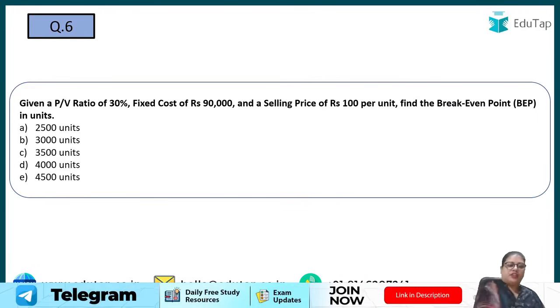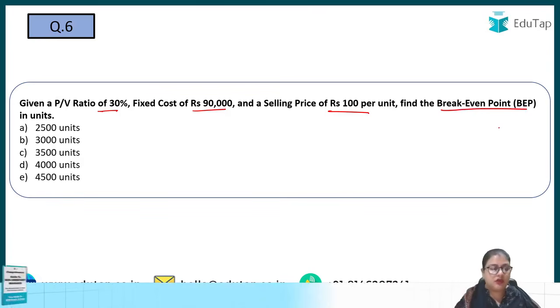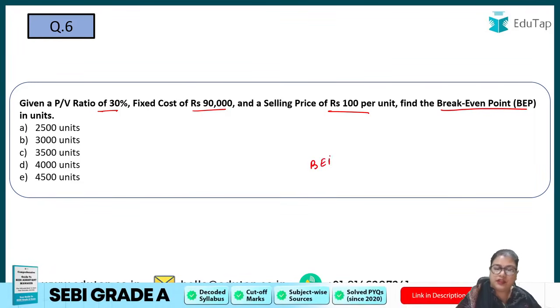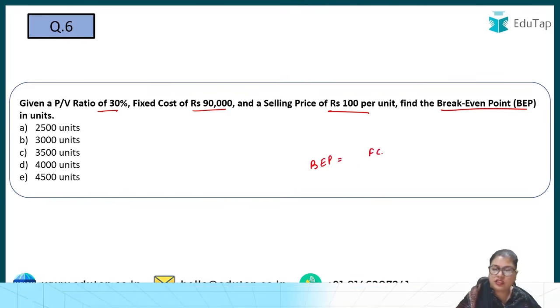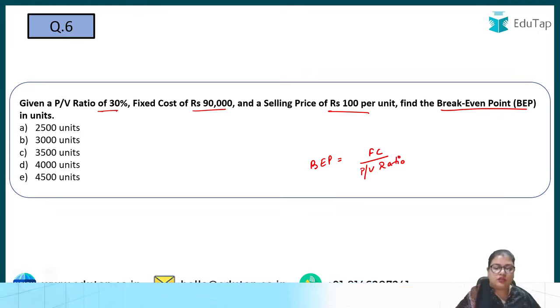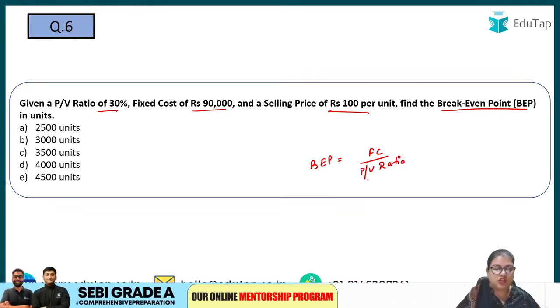Given a PV ratio of 30%, fixed cost is given to you, selling price is given to you, 100 per unit. You have to again calculate the break-even point. In the previous question, break-even point was given to you. Now PV ratio is given to you. Again, it is easy. Now we have to calculate the break-even point, right? So how will you calculate? Fixed cost upon PV ratio. The formula is almost the same. So break-even point is equal to fixed cost upon PV ratio.